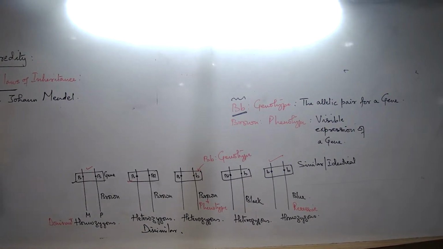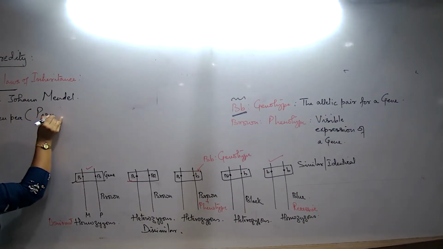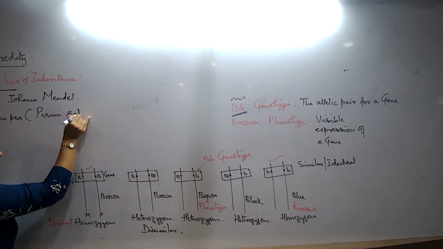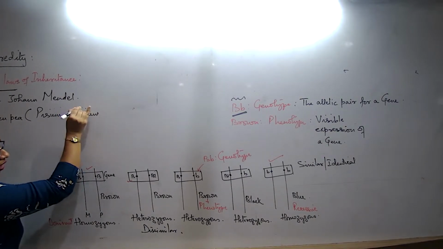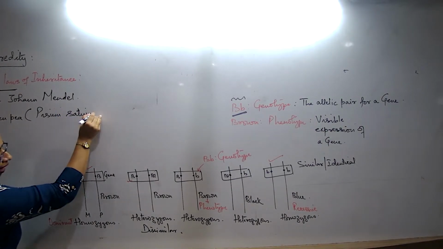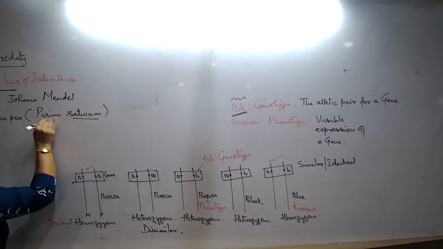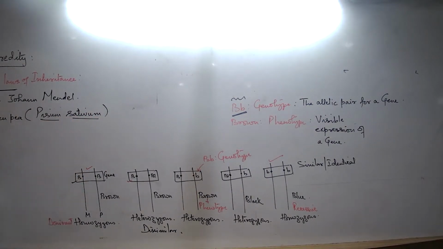type of plant known as the garden pea. You will have to remember the biological name of this plant. What is the biological name of this plant? Pisum sativum, and you write it always like this, following the rules of nomenclature. I want you all to write this and remember during the exam to write this. Otherwise, half or one mark may be deducted for wrong representation.